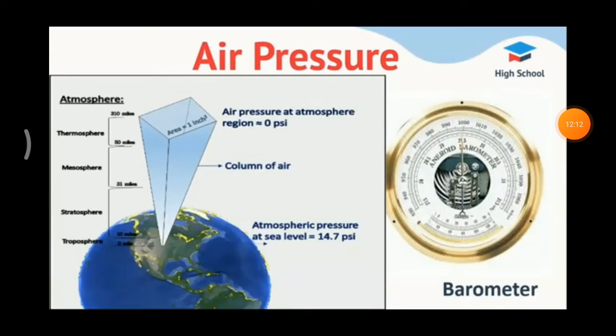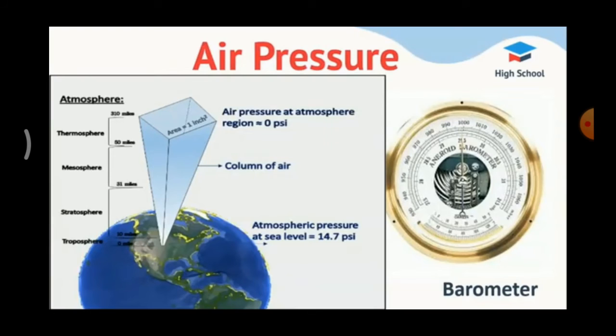Next one, air pressure. The weight of air above a given area on the earth's surface is called atmospheric pressure or air pressure. The weight of the air above the given area. So, what is the air pressure? The weight of the air above the given area is called air pressure.